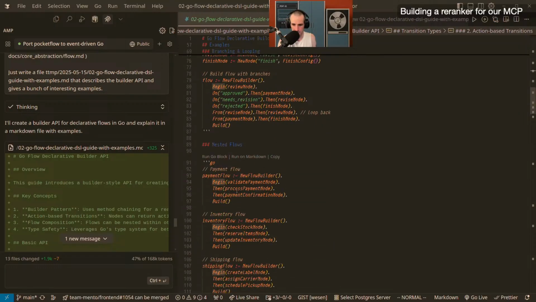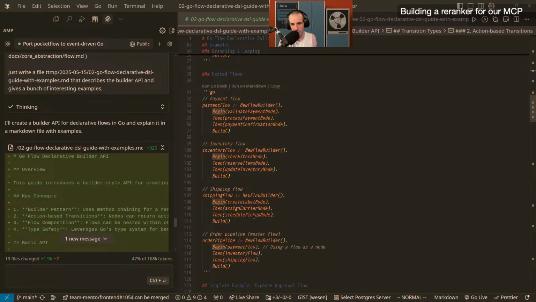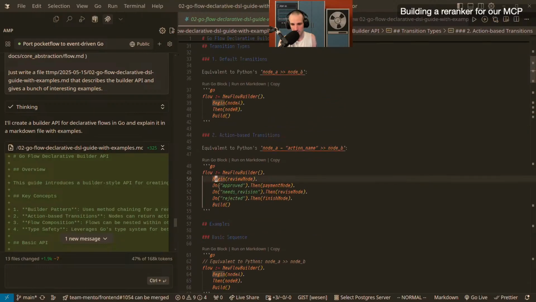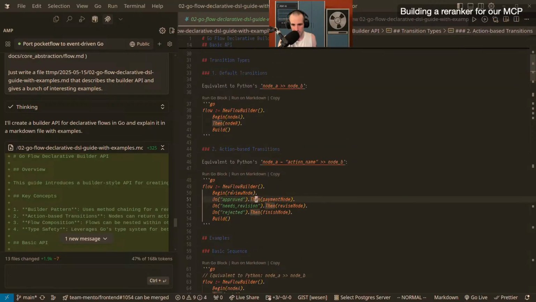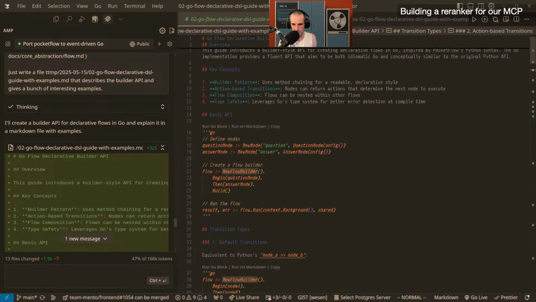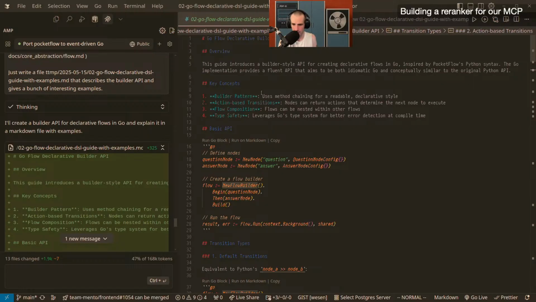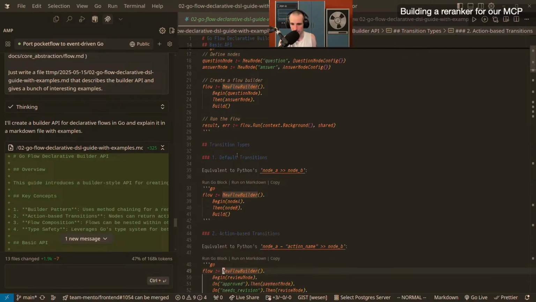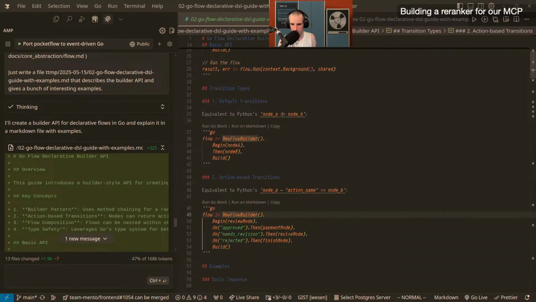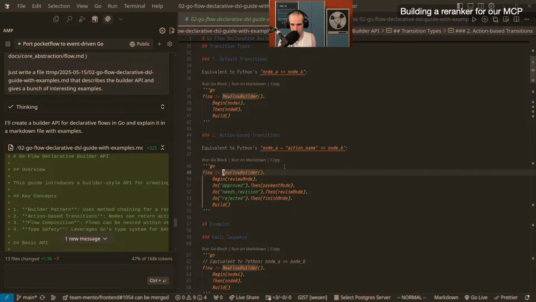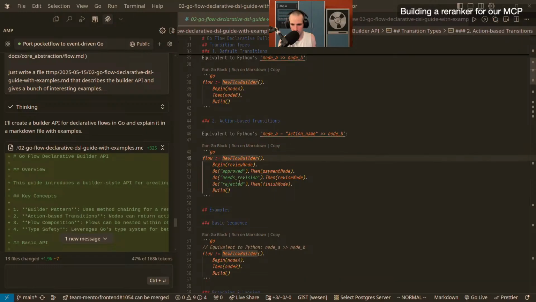Oh, so this is the default, but then, yeah, I wonder if I need to tell it, when you do on and then the current node, when does it get changed? The begin is probably not... I don't know. Is it begin? Build a pattern. Uses chaining. Begin question node, then answer node. I don't even know what that means. Equivalent to this. Okay, so equivalent to node A, action name A, but no, it has more, right?